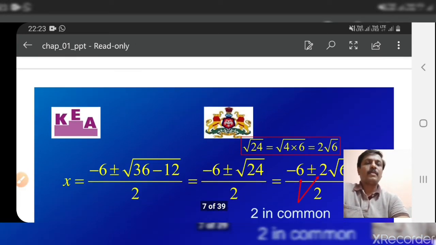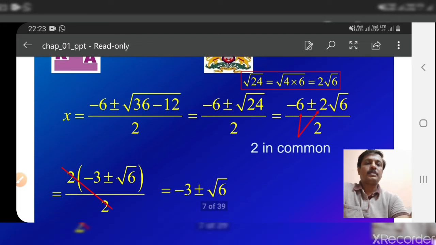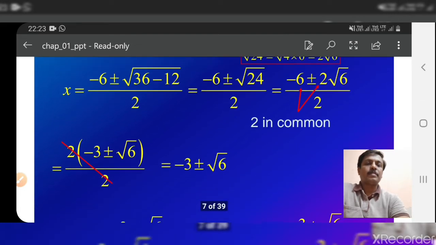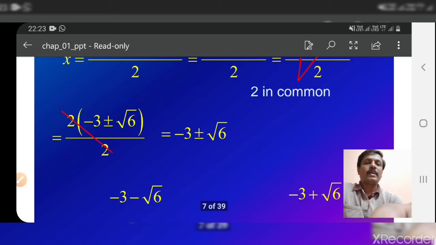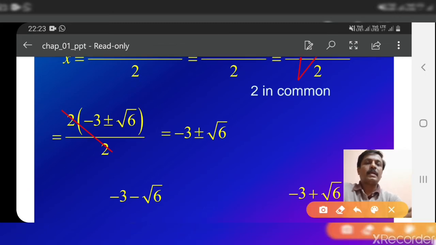You can see here, all a, b, c values are substituted and it is simplified. Then finally you will get x equal to minus 3 plus or minus root 6. That means you can take x equal to minus 3 minus root 6 or x equal to minus 3 plus root 6. Remember, here we always get two values for x.